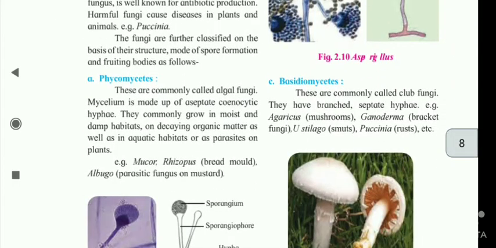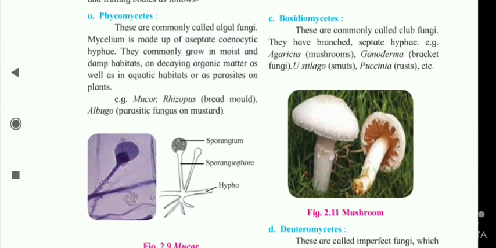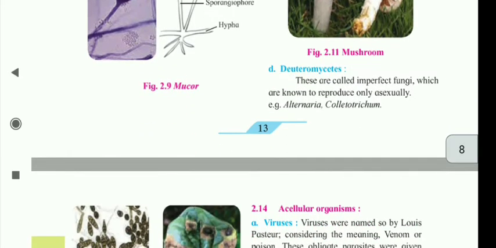C. Basidiomycetes. These are commonly called club fungi. They have branched septate hypha. Examples: Agaricus, Ganoderma, Ustilago, Puccinia, etc. D. Deuteromycetes. These are called imperfect fungi, which are known to reproduce only asexually. Examples: Alternaria, Colletotrichum.